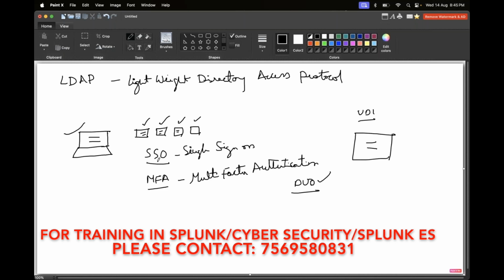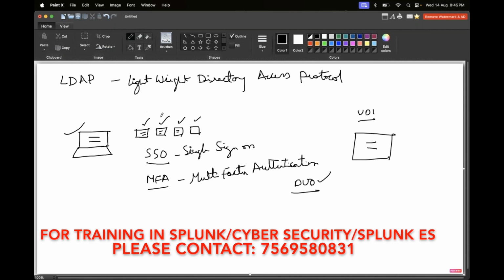You have understood this, right? What is single sign-on, and of course what is MFA. That is the difference between these two things. Even in interviews they will ask what is SSO and what is MFA. SSO means from a single authentication, you can access multiple things. Whereas MFA means for a single application, you have to have multiple logons, multiple authentications.